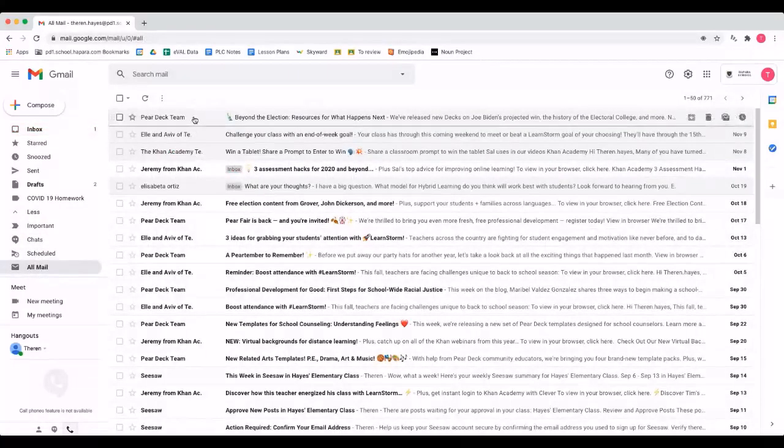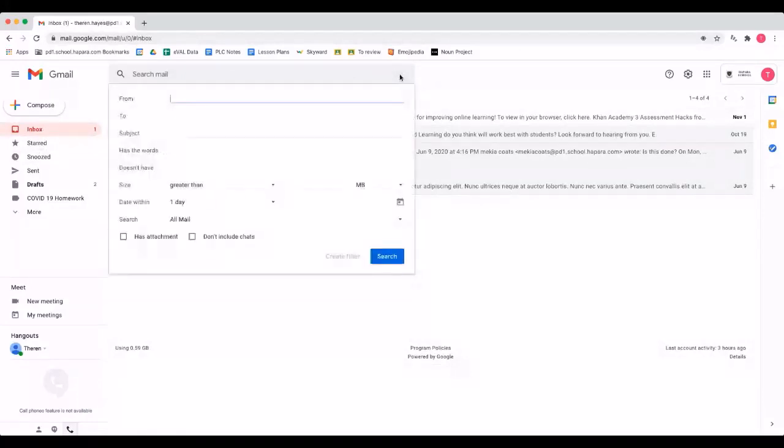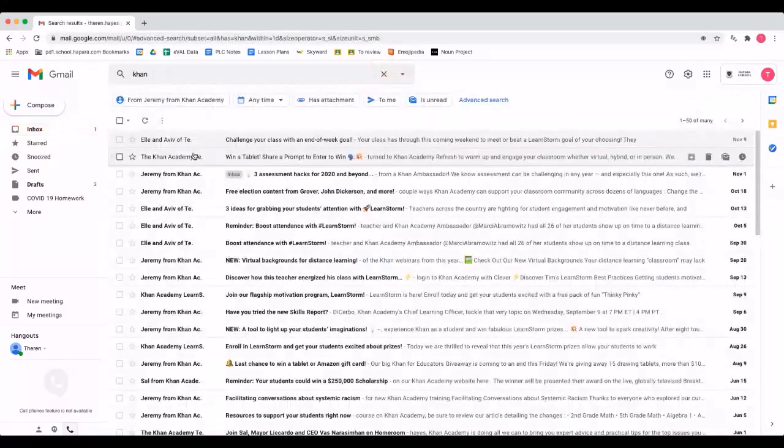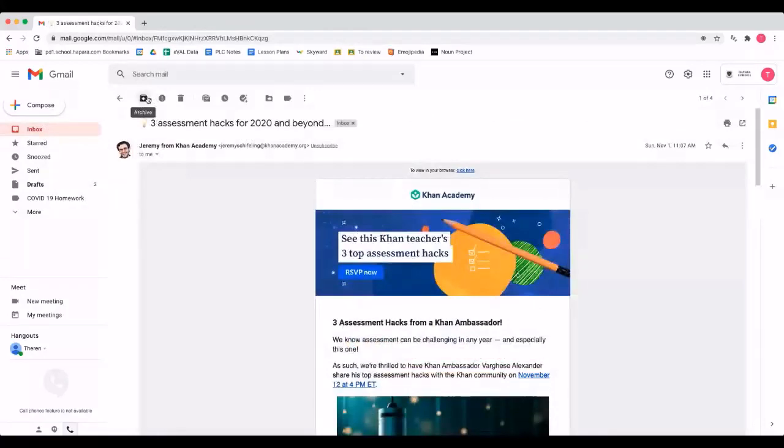The reason I don't sort it, the reason I don't go out and label a whole lot of things, is because I remember, wait a minute, there was something about Khan Academy. I could look up that specific word and find the most recent email, and this location is going to be in my all mail. That box is what I make sense of it as. All right. So I recommend don't delete, archive.